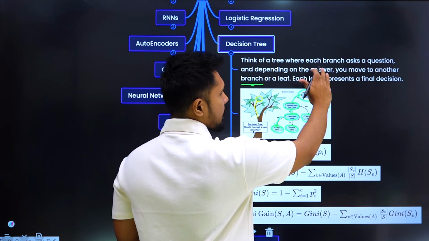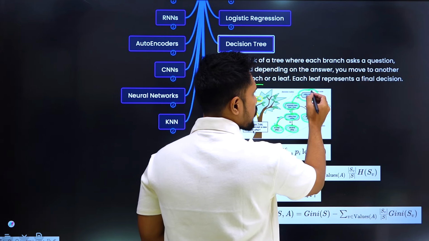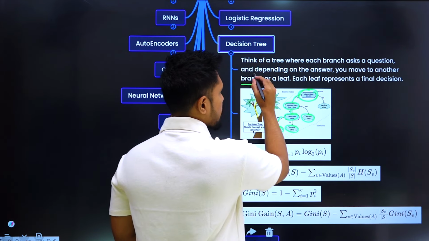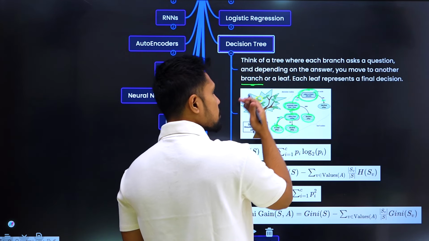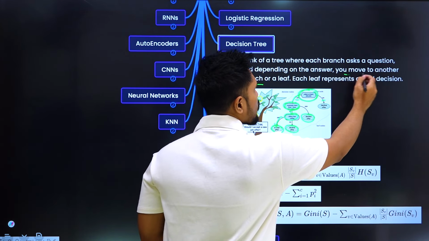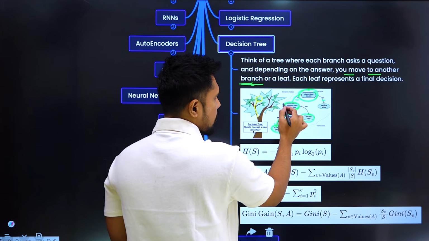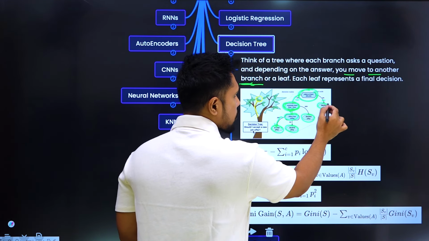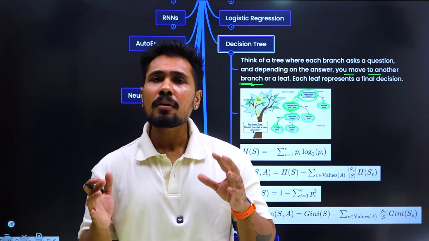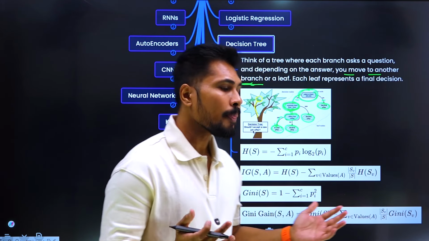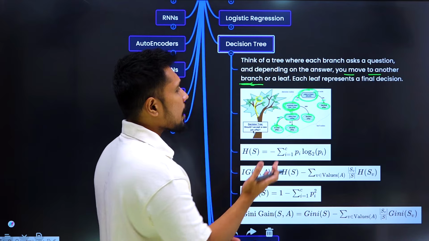So think of a tree where each branch is asking a question, and depending on the answer, yes or no, true or false, you move to another branch. Either you are moving to another branch or you reach a leaf. So what do we call this? Decision tree.